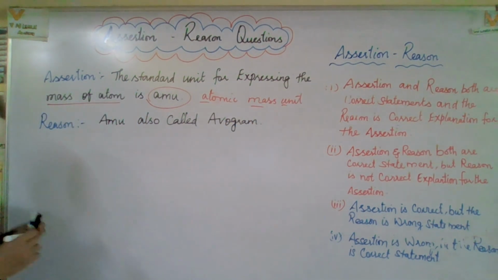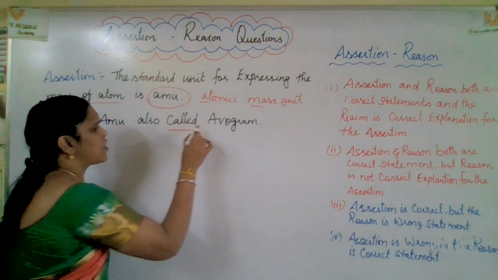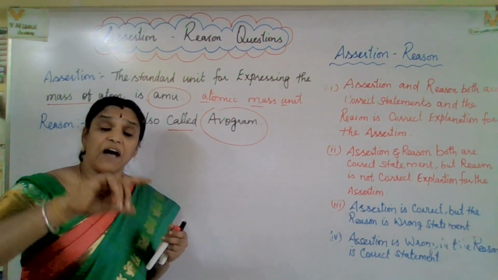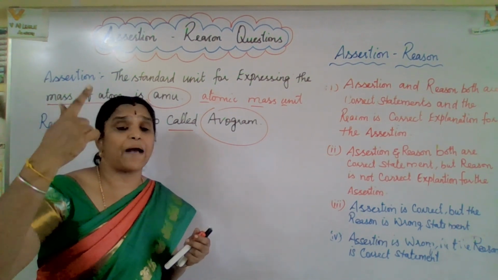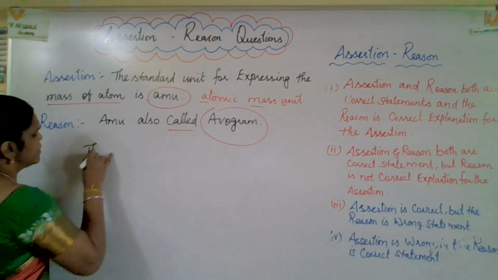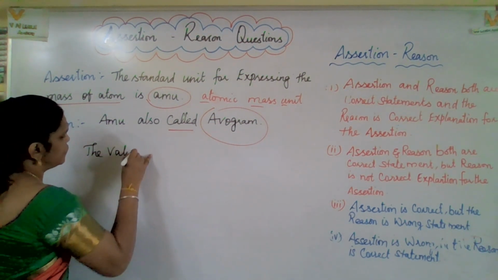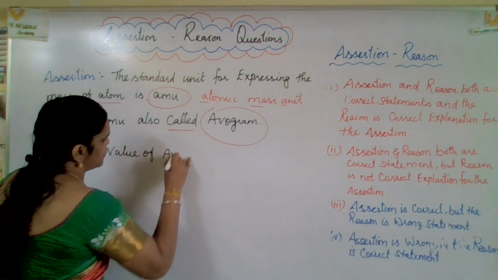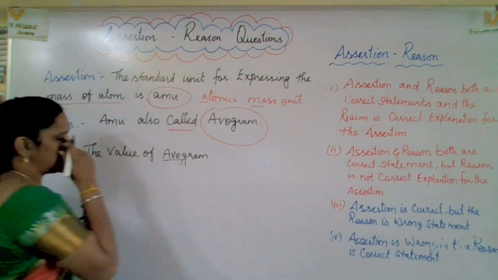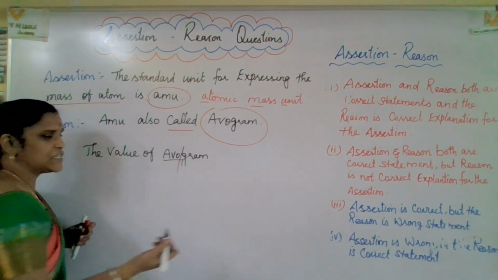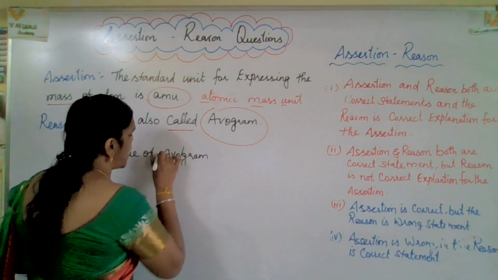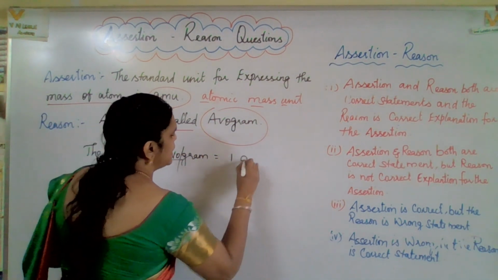Now the reason: AMU is also called avogram. What do you mean by avogram? Avogadro number and 1 gram, mass of 1 gram. So the value of avogram: avo means Avogadro number, gram is a mass of 1 gram. So 1 avogram equal to 1 AMU.